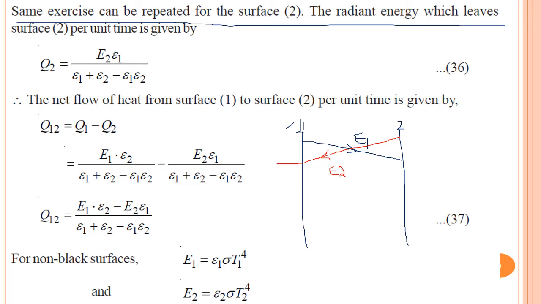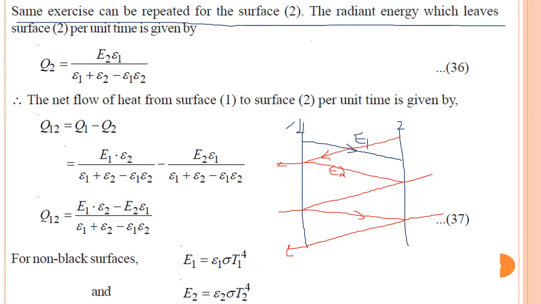Some amount of energy will be absorbed, the remaining will be reflected. Some is absorbed, reflected back, some is absorbed, reflected back, some is absorbed, and so on.